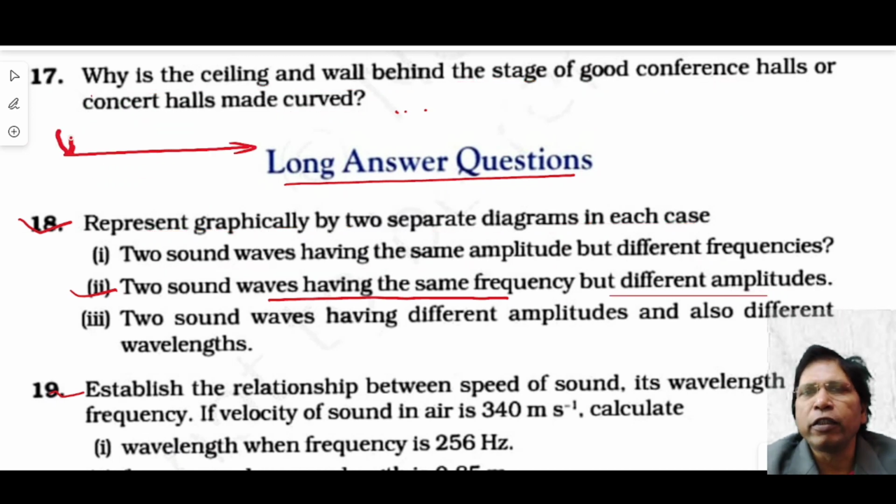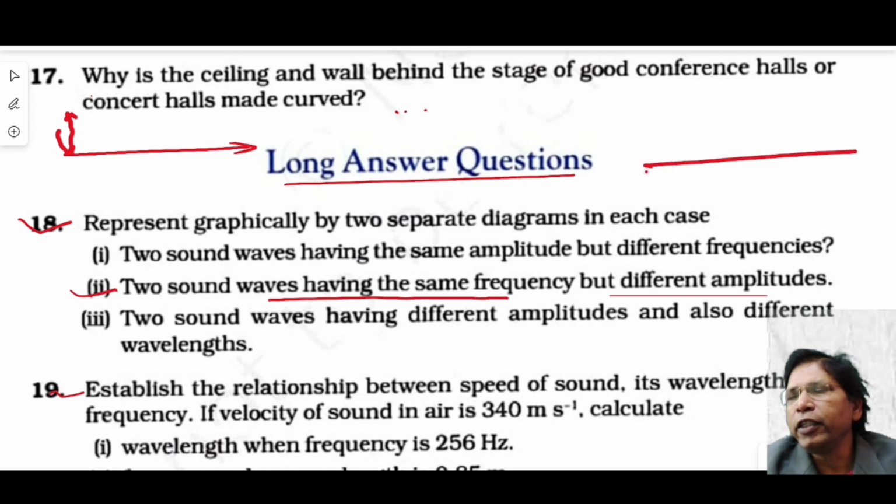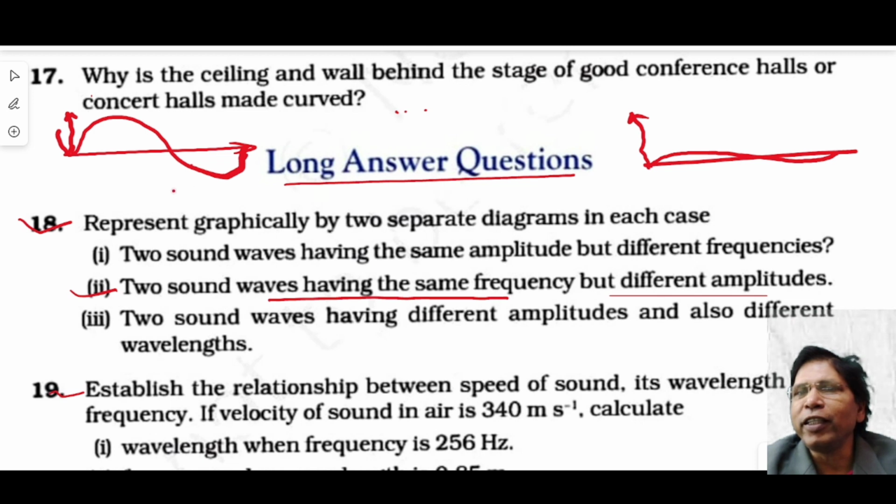Look at this. This represents the amplitude. The amplitudes are different. Suppose, look at this, this is the amplitude. Now look at this. Here the amplitude is different. This one has low amplitude. Now look at this, here there is more amplitude. Here the amplitude is more, here the amplitude is less, but the frequency is the same.